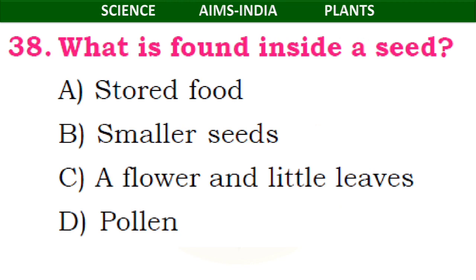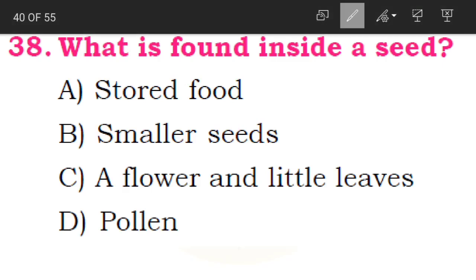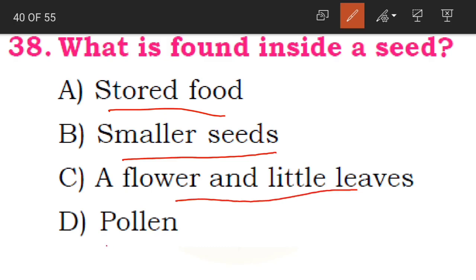Now we'll go with the 38th one. What is found inside a seed? So options are stored food, smaller seeds, a flower and little leaves, pollen. Okay, so what did we learn? A seed contains food.